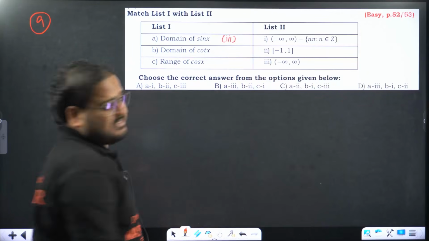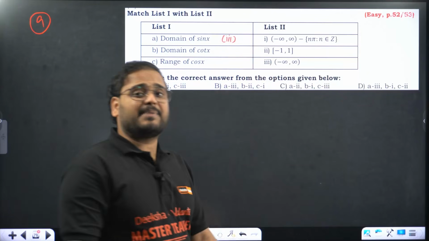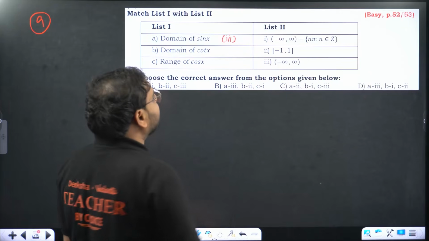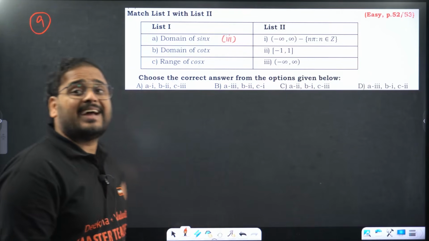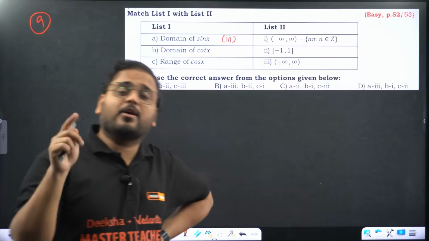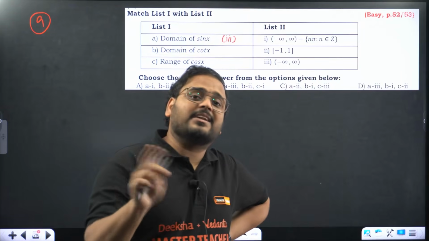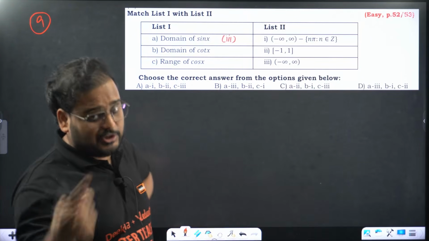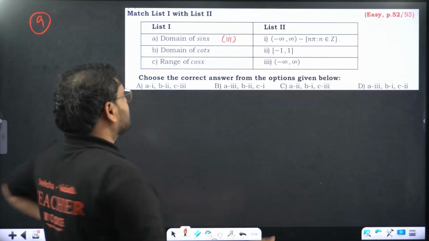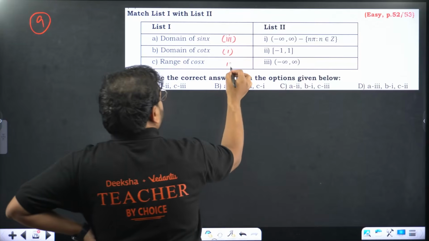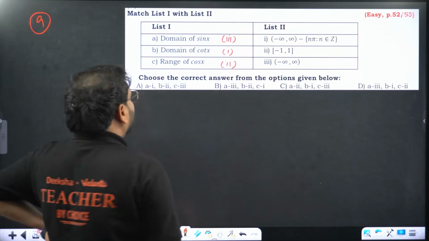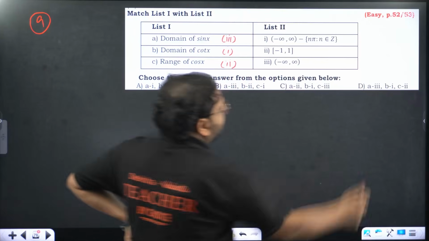Domain of cot x. Sorry, domain of cot x will not have the values where tan is 0. So remove the tan 0 values, which are n pi. So the answer is simply 1. Range of cos x is 2. My answer is 312. 312 is the option.